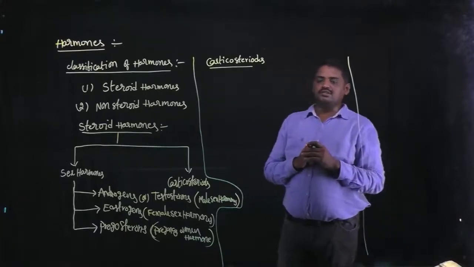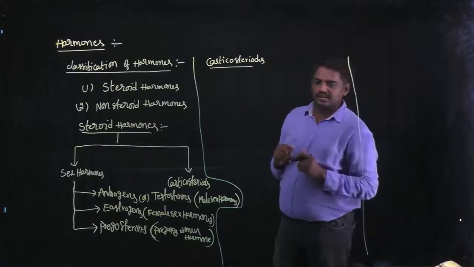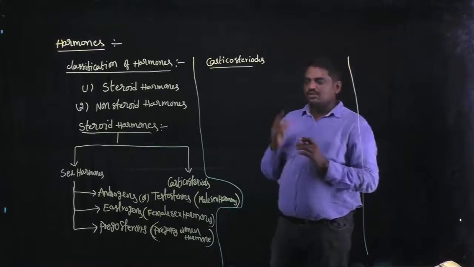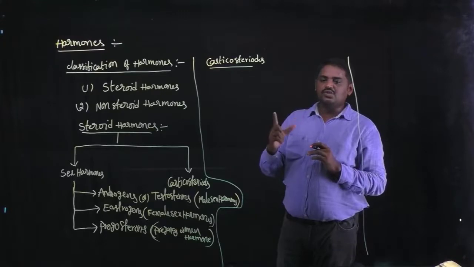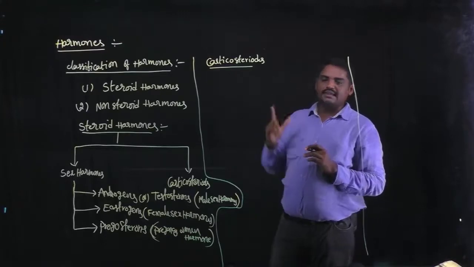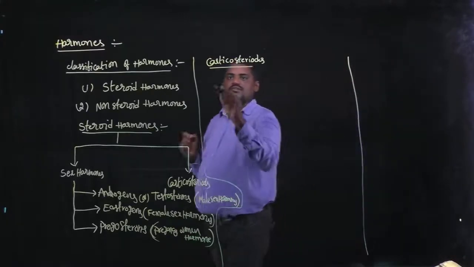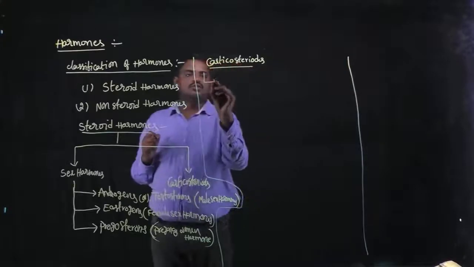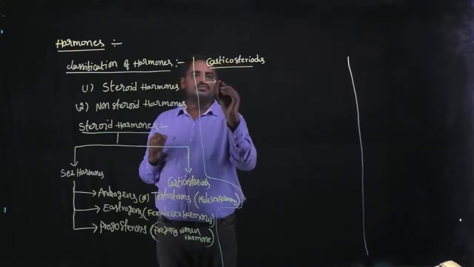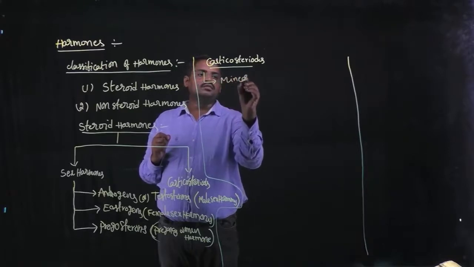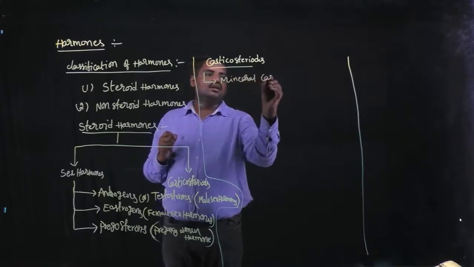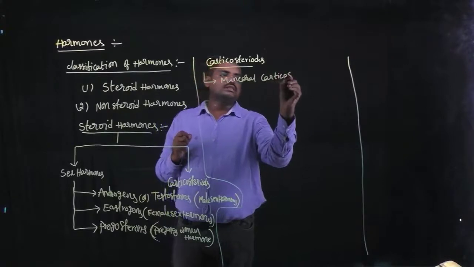These are subdivided into two categories. First one, mineral corticosteroids.